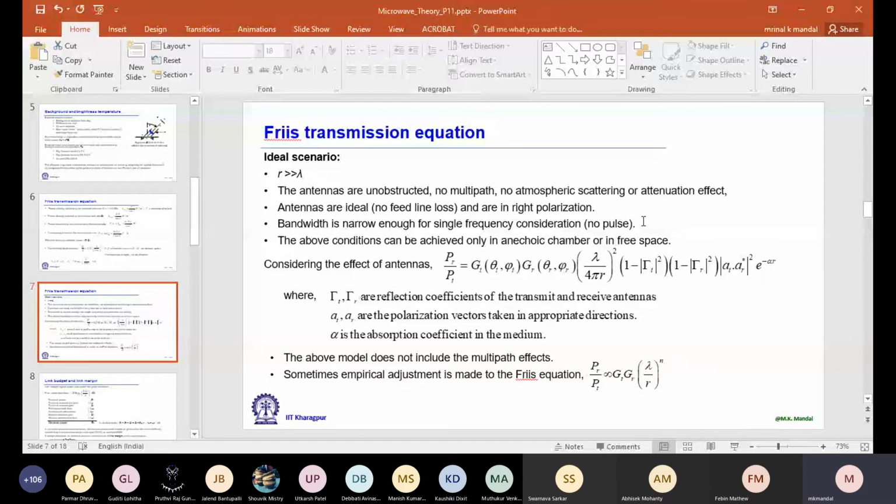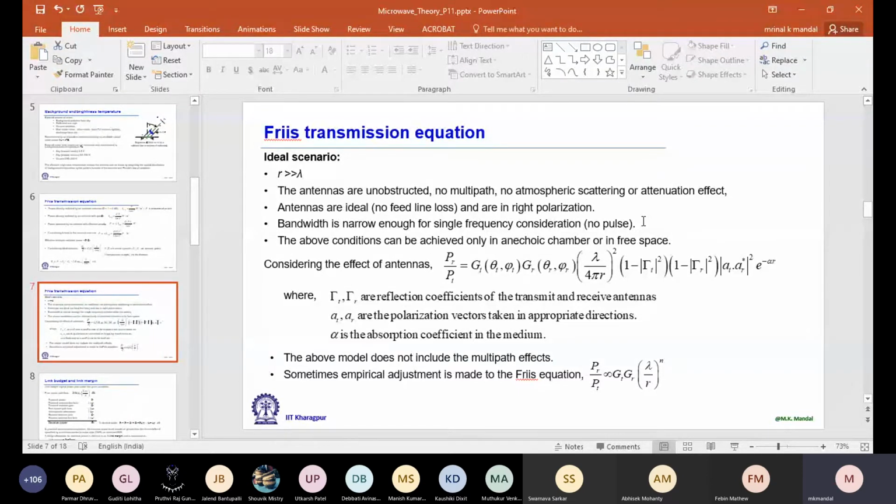Now if I take a half wavelength wire dipole antenna, if the dipole is in the vertical direction, then the radiated electric field will also be in the vertical direction. It is parallel to the dipole. Now, for the receiving antenna to receive maximum power, it should be properly aligned with the transmitting antenna. Since the transmitting antenna is in the vertical direction, the receiving antenna should also be in the vertical direction.